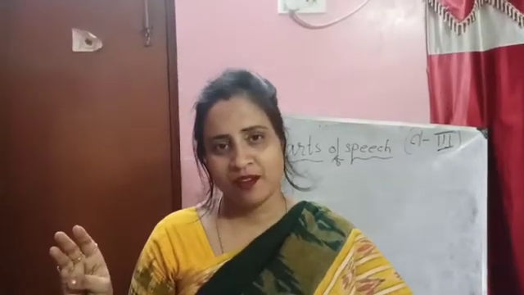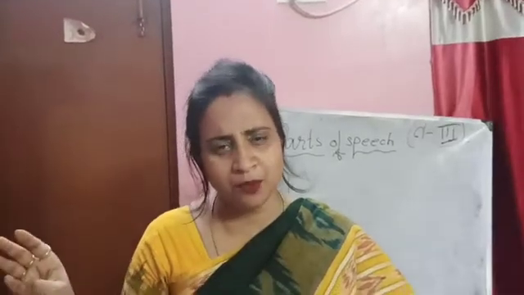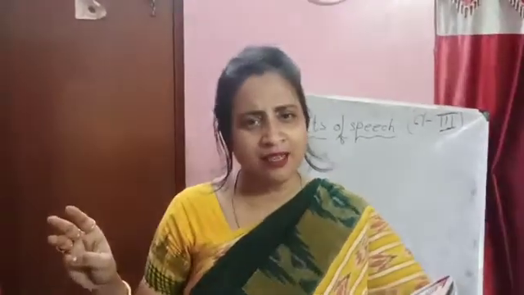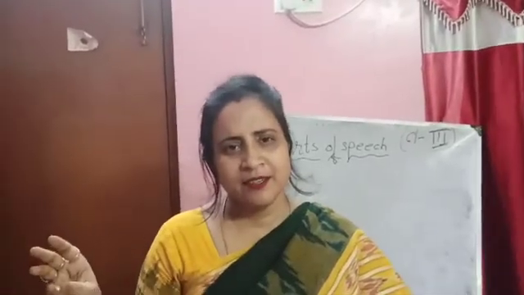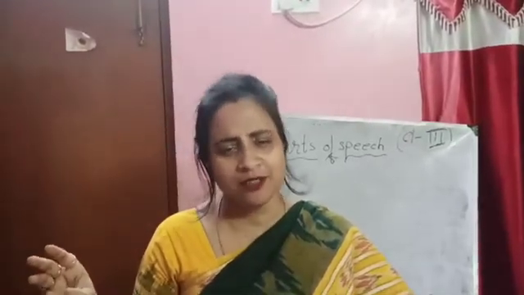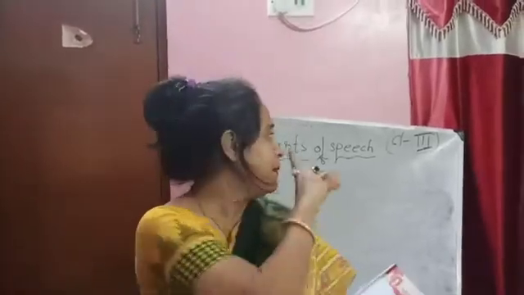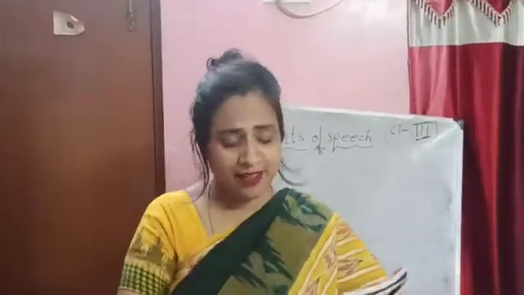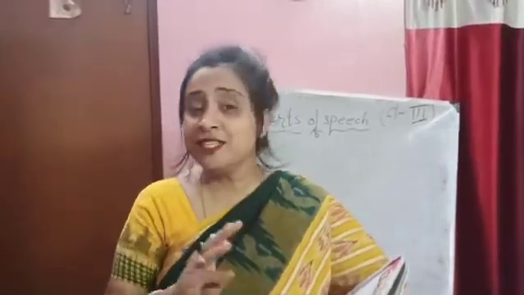Ramu, Rita. Place, Kolkata, Shirampur. Animal, horse, tiger, peacock, birds also. Thing, books, board, marker. These are all things. So these are all nouns.